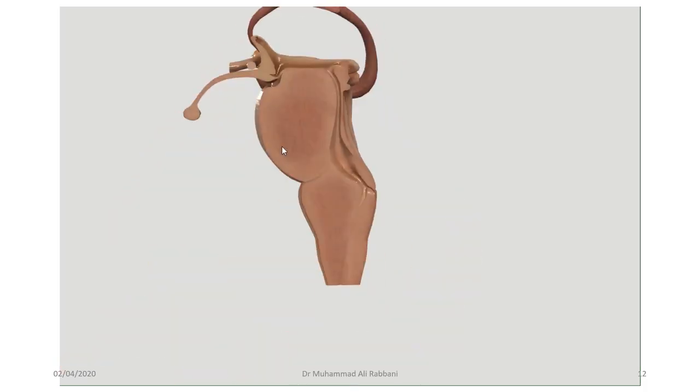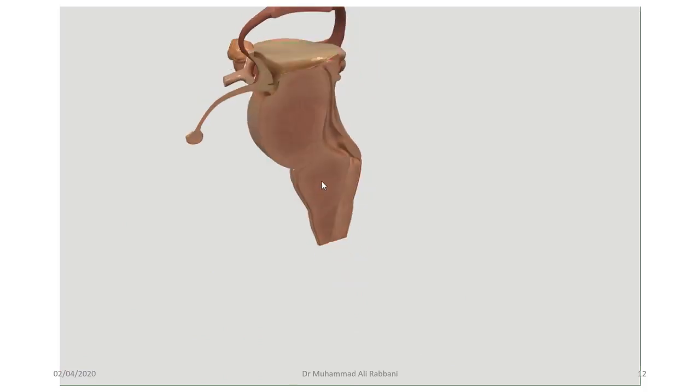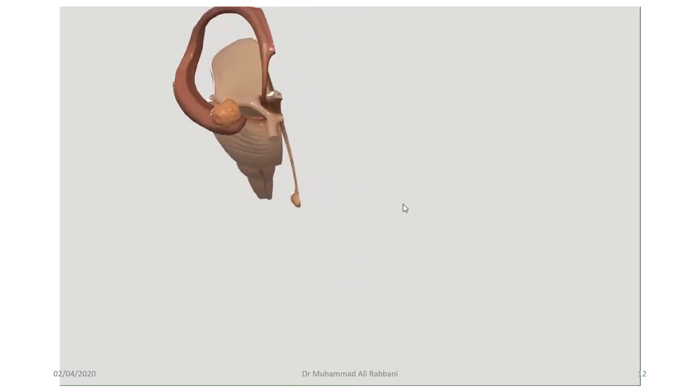Let me get it straight. Okay, you can see the limbic system has different parts. It has the amygdaloid bodies. This is the hippocampus, and from the hippocampus there are fibers that curve back behind, above, and in front, and enter through the hypothalamus and go into the mammillary bodies.